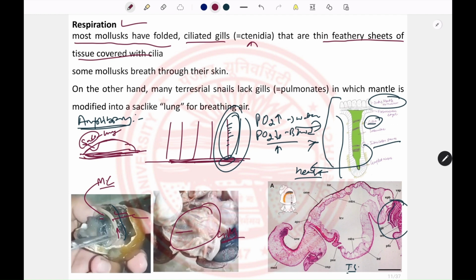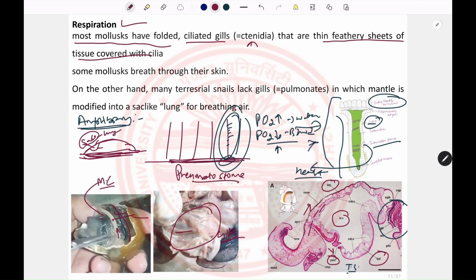In the case of an amphibian snail, if we cut the TS, we will see this is the mantle. That mantle divides or splits into two, forming the lung roof and lung floor. The lung roof and lung floor contain a cavity known as the lung cavity, and this lung cavity opens into the mantle cavity by means of the pneumatostome.